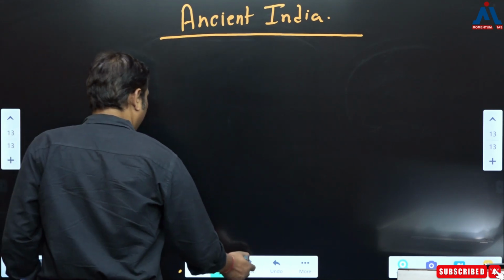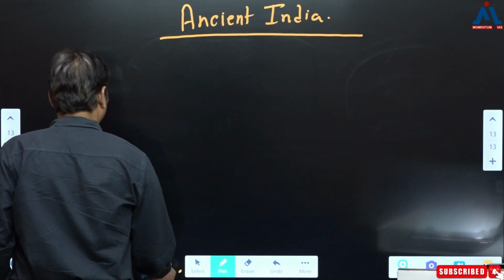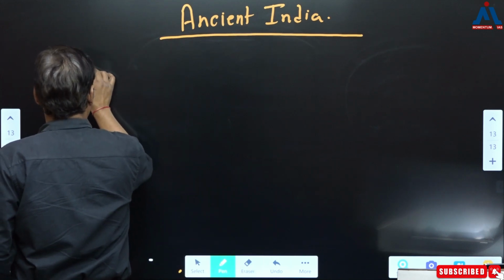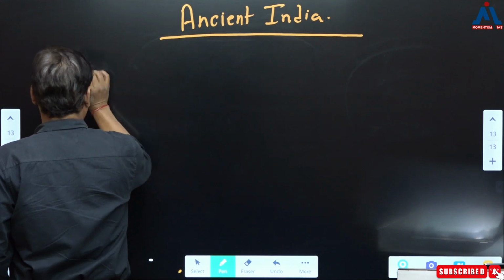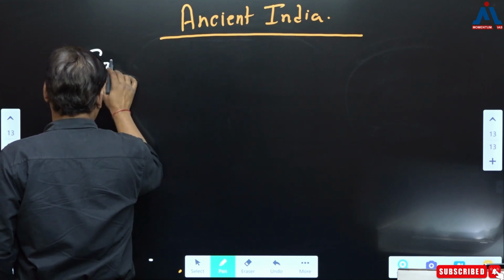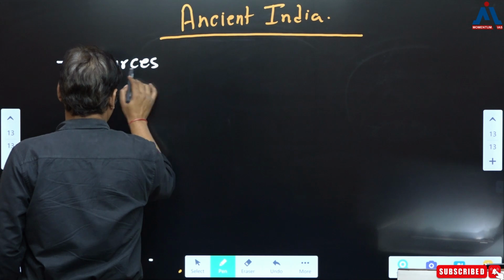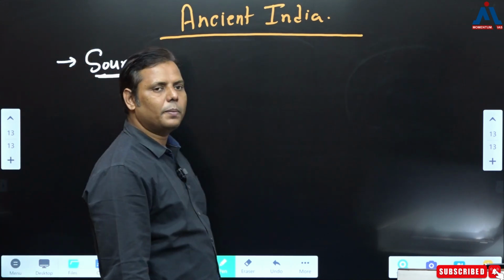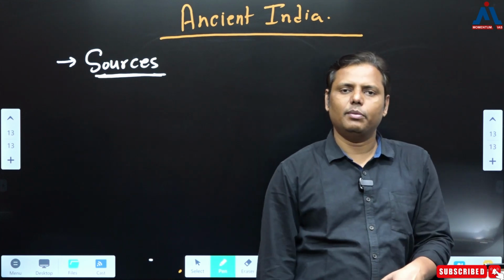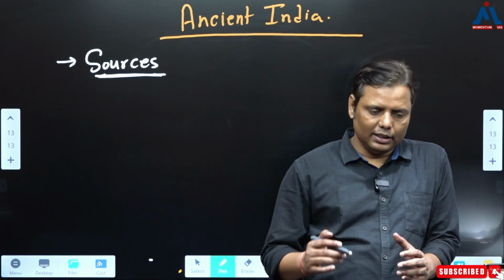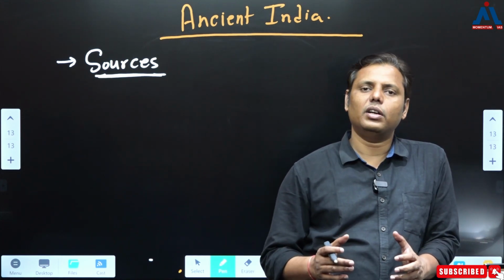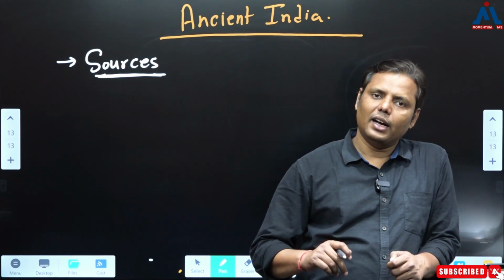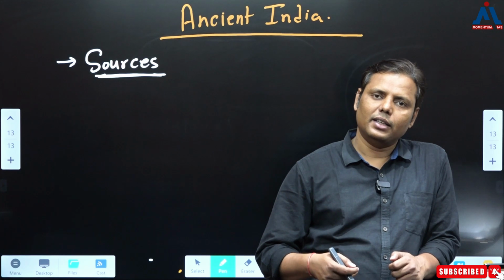So first of all, in ancient India, roughly, what we are studying, we start our syllabus from what? From, the one topic is basically the sources, correct? And why are the sources very important? Because in history, sources do play a very important role. Anything which is written without referring to the sources, that is precisely falling in the category of what? Fiction.